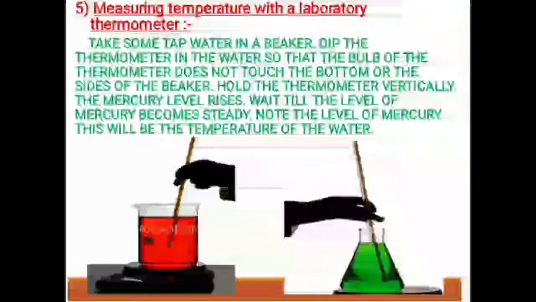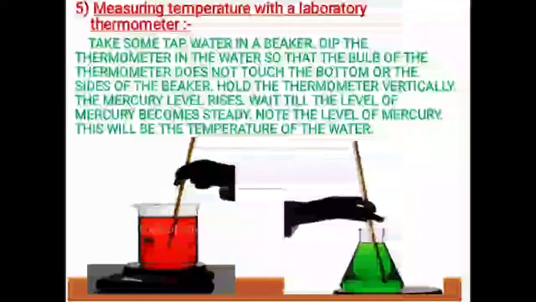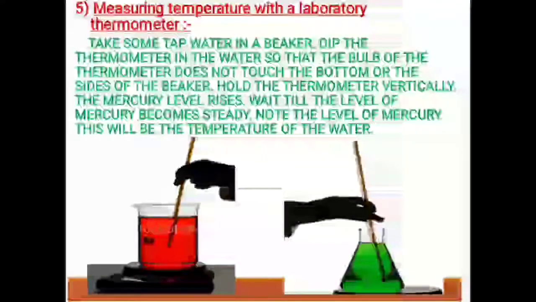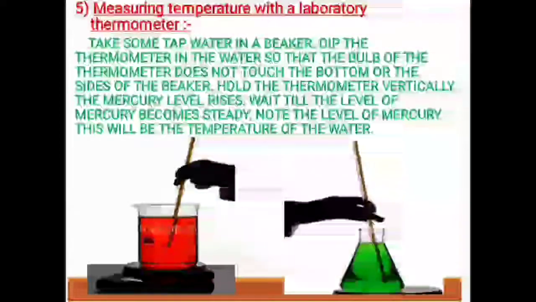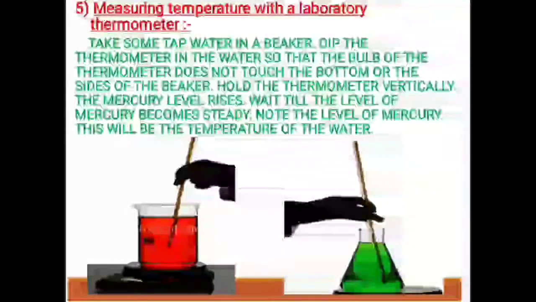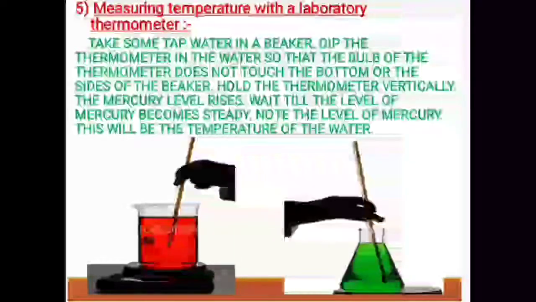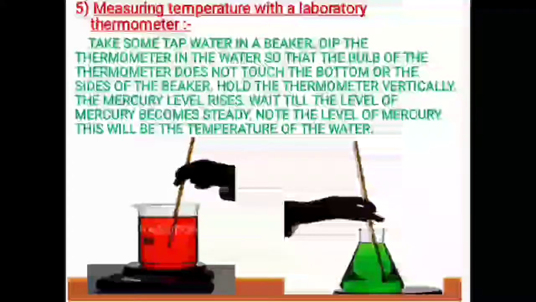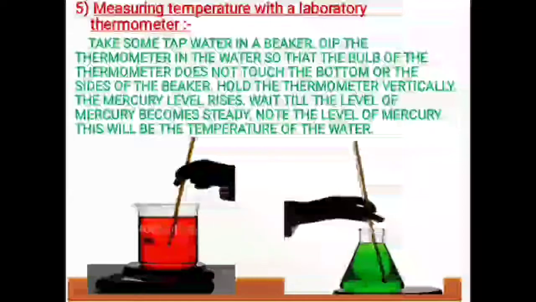For this, one activity is given on how we can take the reading on a laboratory thermometer. What you have to do: take some tap water in a beaker, dip the thermometer in the water so that the bulb of the thermometer does not touch the bottom or sides of the beaker. Very important. It means the object whose temperature you want to measure, it should be dipped in that particular thing only. Hold the thermometer vertically. It should not be held slanted. It should always be held vertical.